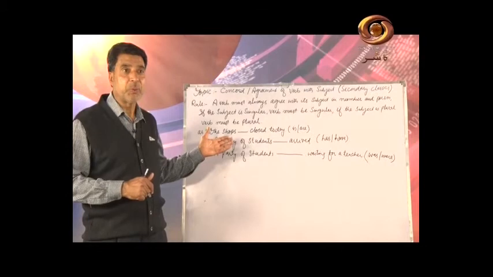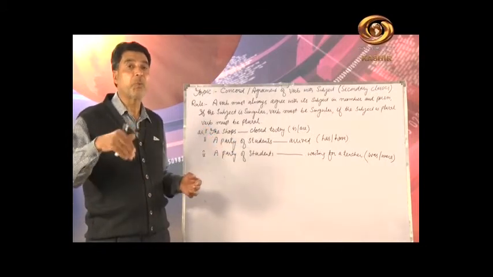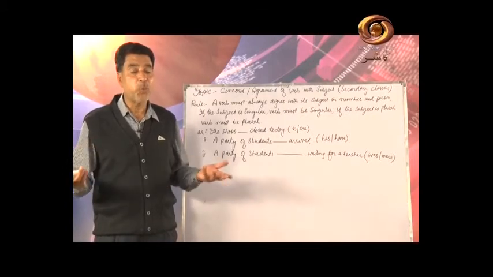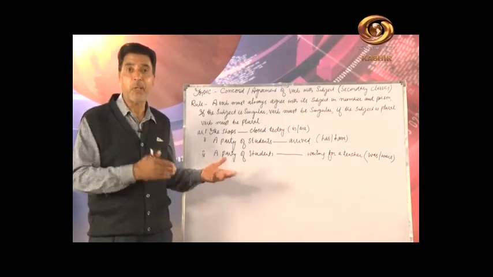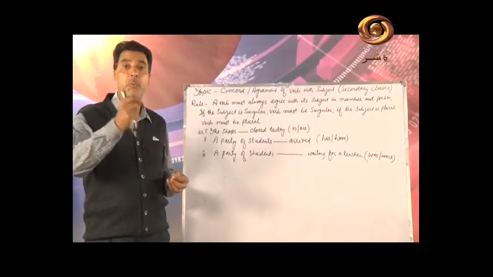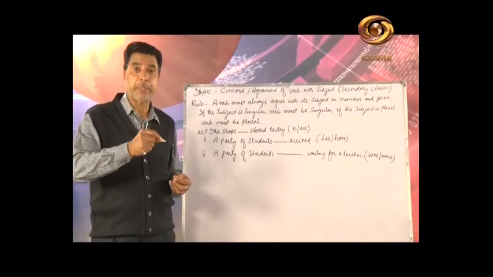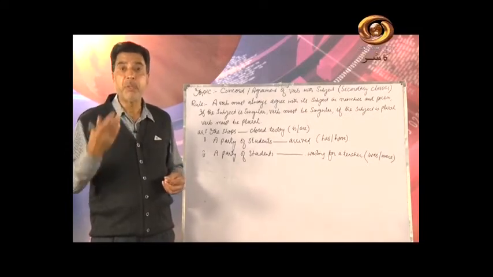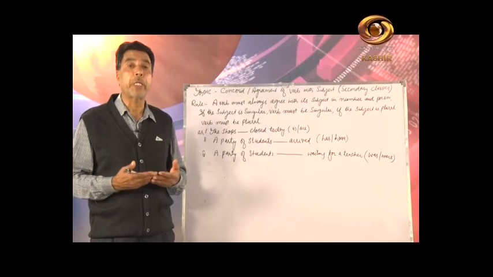And you know what is a subject and what is a verb in a sentence, and that's why I don't want to discuss the subject or verb, but my point here is agreement of verb with its subject. That is, what kind of verb we use when we are talking about a subject.